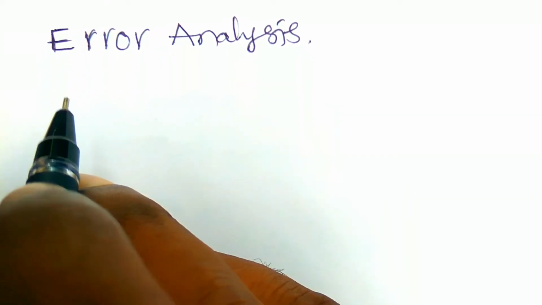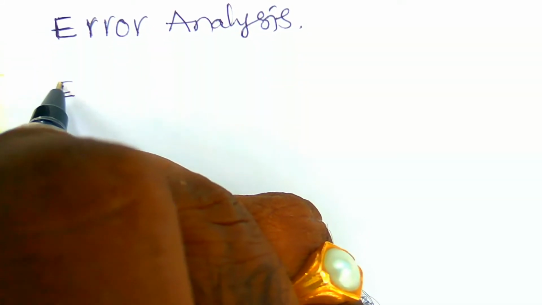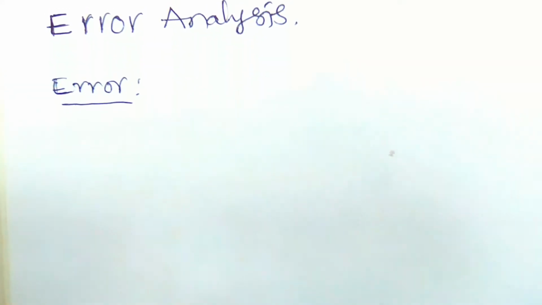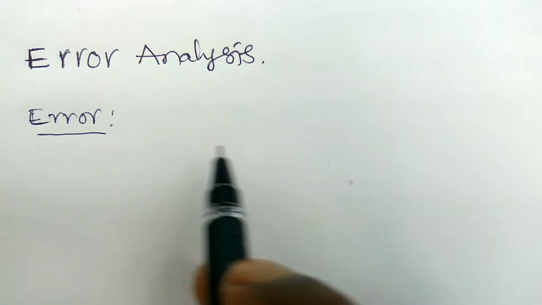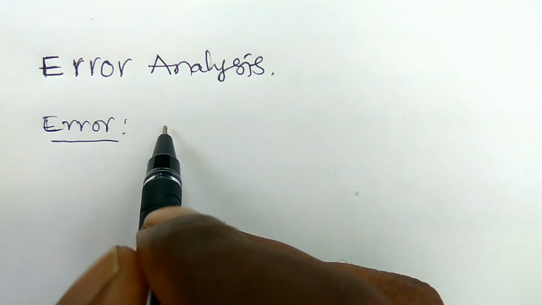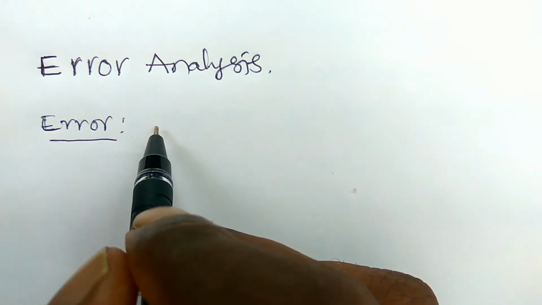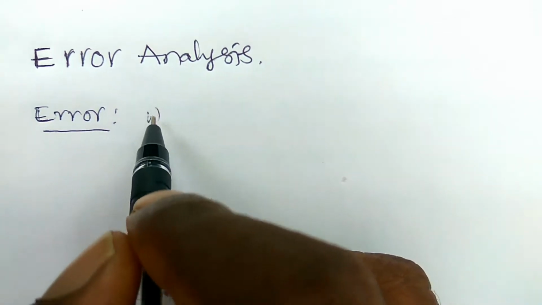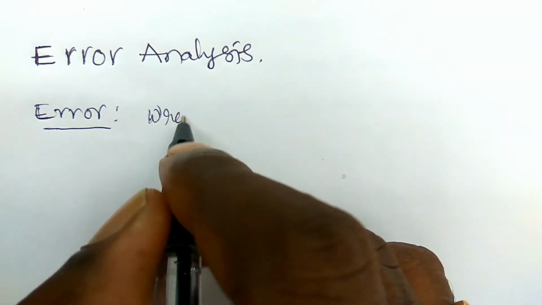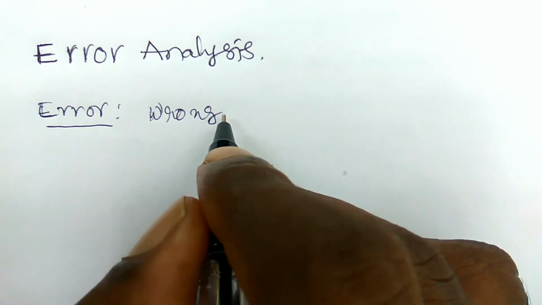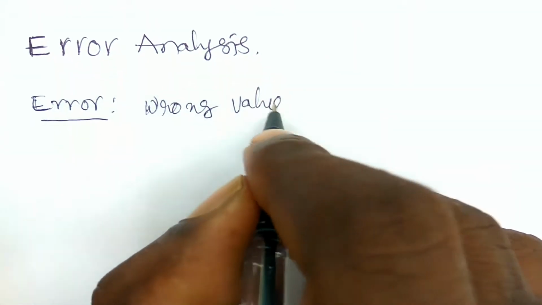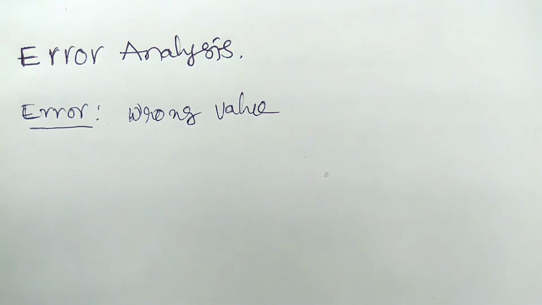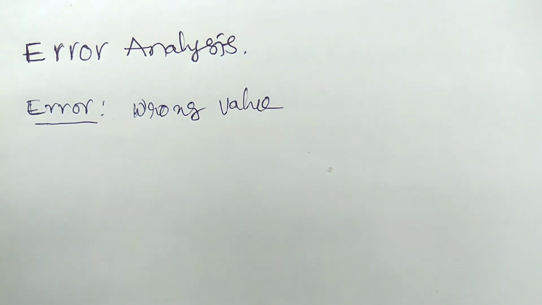Error analysis. At first we need to learn about the error. So what is error of measurement? Error means the wrong value of an object measured by us using an instrument. So error is nothing but which was not correct, so that is wrong. A wrong value measured by us using any instrument of an object. Okay, so that is the error.